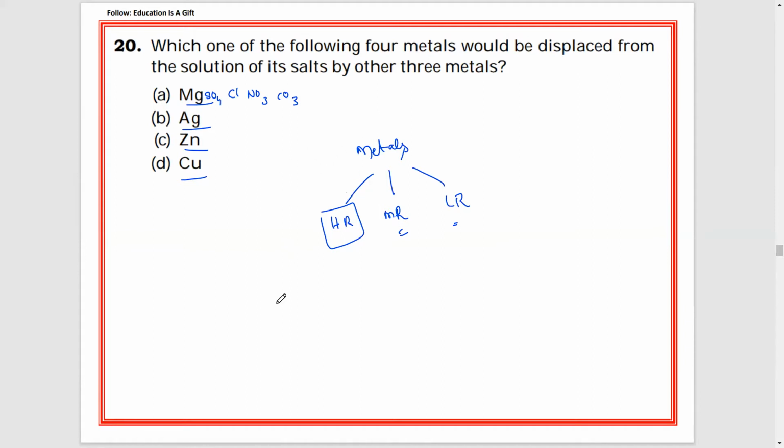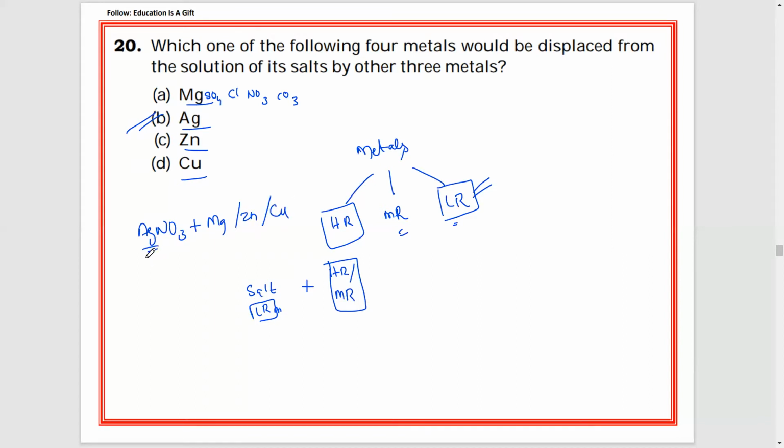Now, would be displaced in the sense, you see there should be a salt of a least reactive metal and one highly reactive or moderately reactive metal. If it is present, this highly reactive or moderately reactive metal can replace the least reactive metal. Now our aim is to identify the very least reactive metal, that is B, silver. This metal will be displaced. Now AgNO3, silver nitrate, plus Mg you take, or Zn you take, or Cu you take, definitely it will be displaced. That is the answer for that.